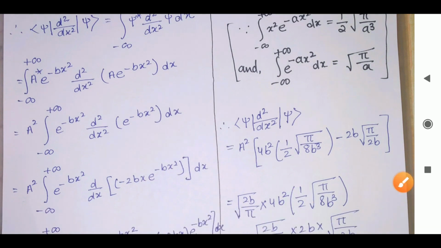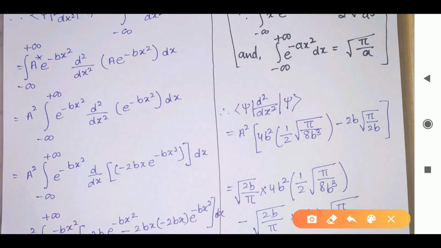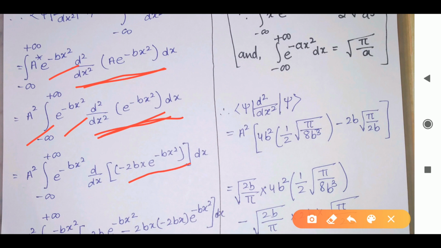Now we have to solve the first, that is this. So first d by dx. A star a I can take outside, that is a square it will become, and e minus bx square as it is, and this will be as it is. Now we have to solve this first. So one time when we do the derivative, we will get this. Already I have explained how to do the derivative of this, so I'm not going to explain the derivative one by one step. If you still have doubt, you can ask me in the comment section box. I will make videos on how to get the derivative of variable.